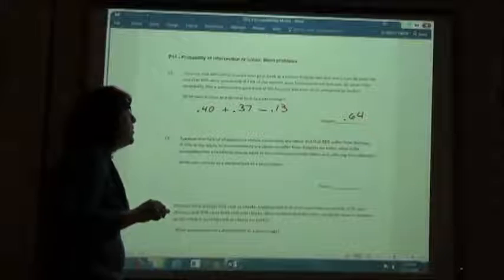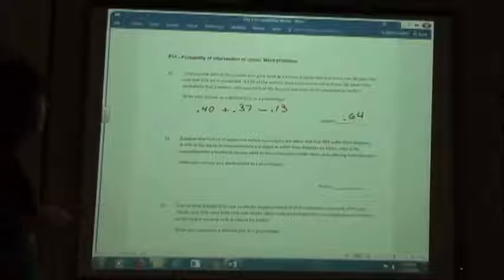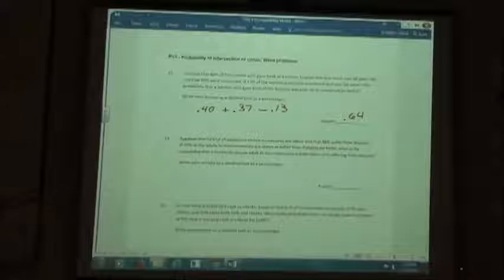Number 23, suppose that 52% of all the adults in a certain community are obese and that 48% suffer from diabetes. If 75% of the adults in the community are obese or suffer from diabetes or both, what is the probability that a randomly chosen adult in this community is both obese and suffering from diabetes? Same kind of thing going to happen here.